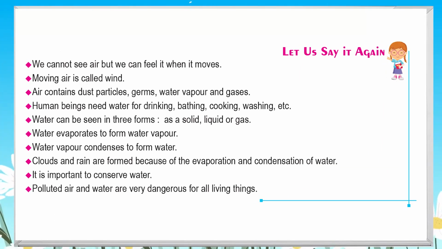We cannot see air, but we can feel it when it moves. Moving air is called wind. Air contains dust particles, germs, water vapor, and gases. Human beings need water for drinking, bathing, cooking, washing, etc. Water can be seen in three forms: as a solid, liquid, or gas. Water evaporates to form water vapor. Water vapor condenses to form water. Clouds and rain are formed because of the evaporation and condensation of water. It is important to conserve water. Polluted air and water are very dangerous for all living things.